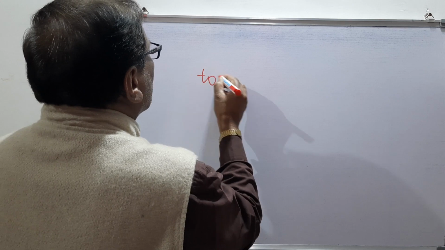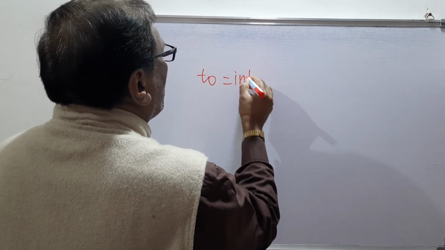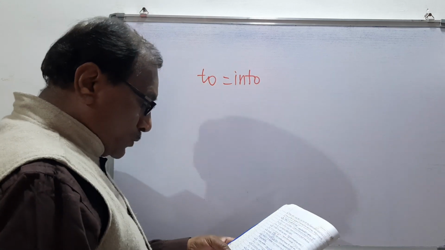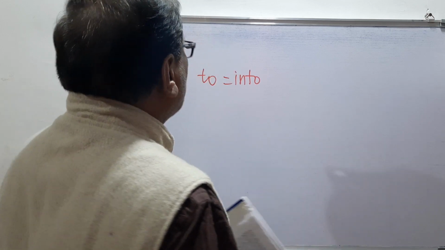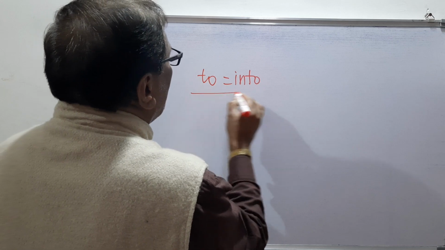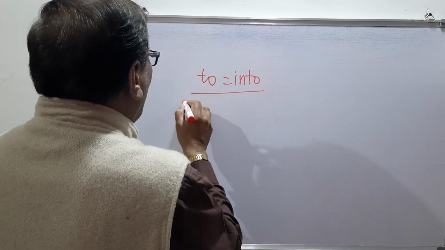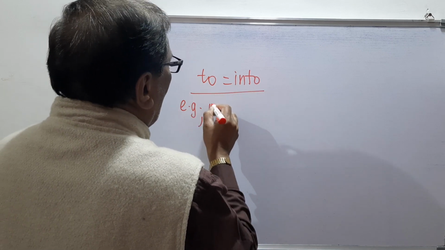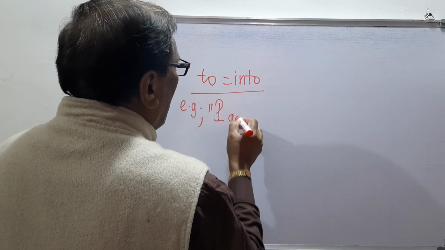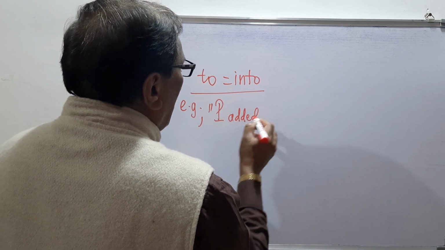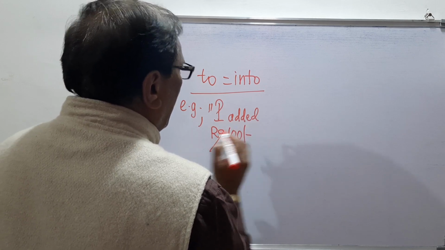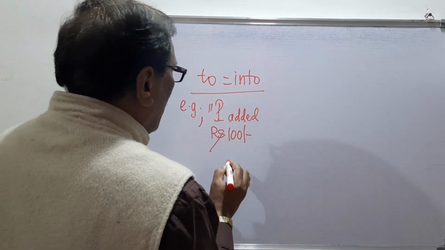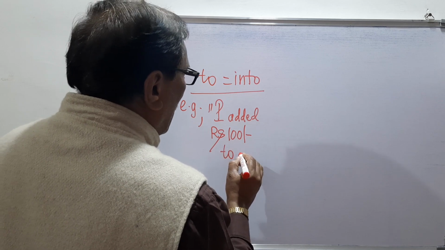The next rule is, to means into. Remember, to means what? Into. So into is the best rule here. To means into. For example, I added rupees 100 to 1000 rupees.